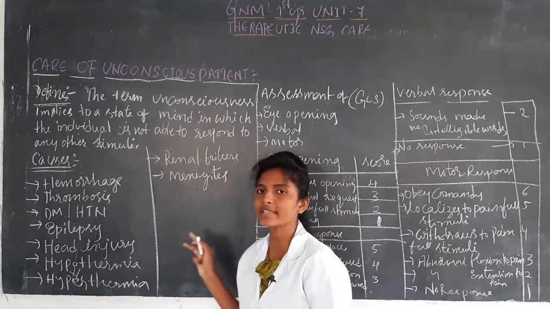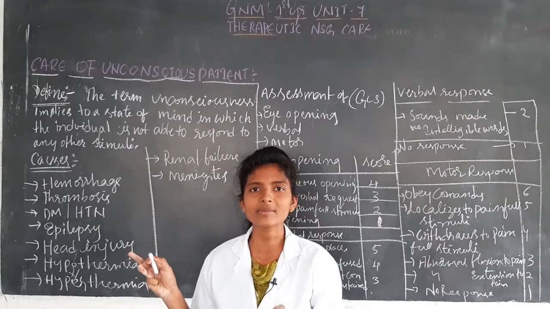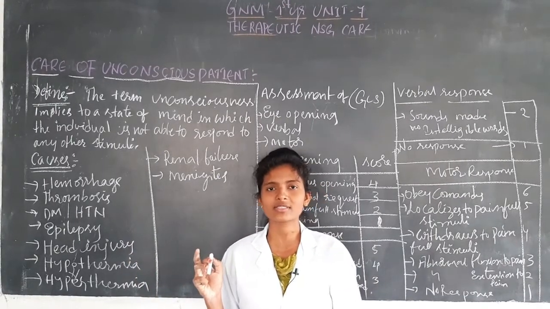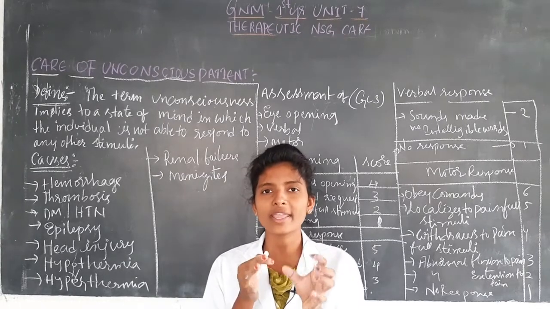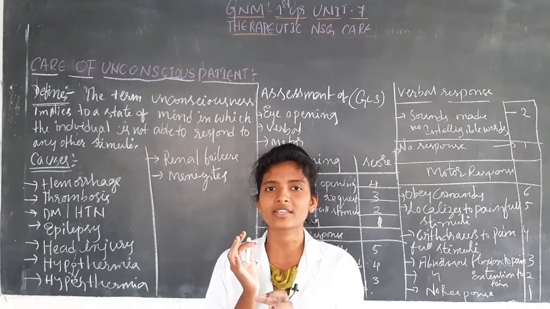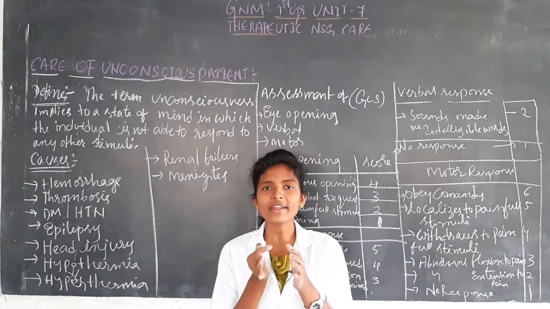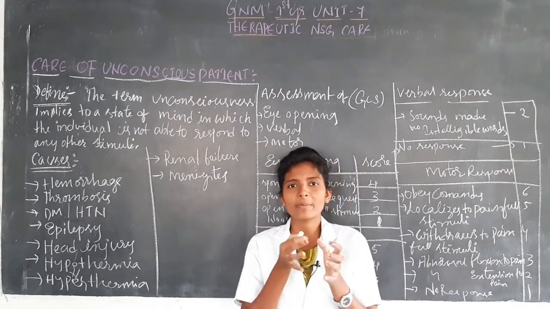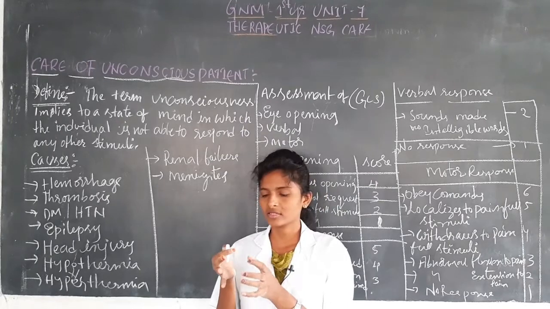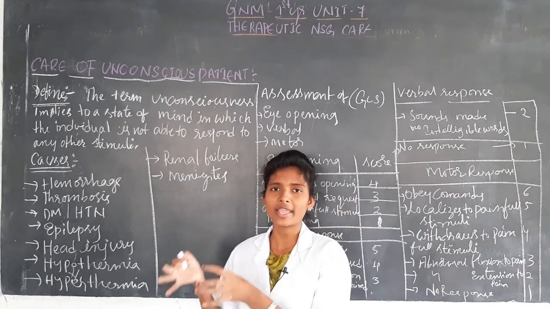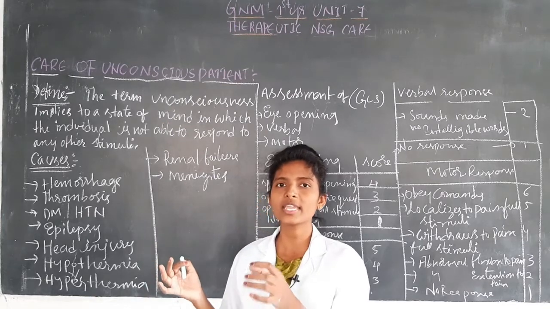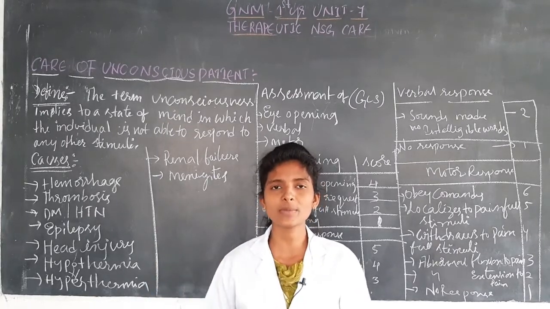The next is meningitis. What is the meaning of meningitis? It is inflammation of the meninges, which is a layer present in the brain. If it is infected by microorganisms or bacteria, it becomes a diagnosis of meningitis. It may also lead to unconsciousness in the patient.